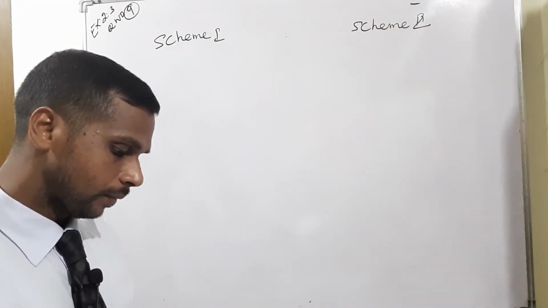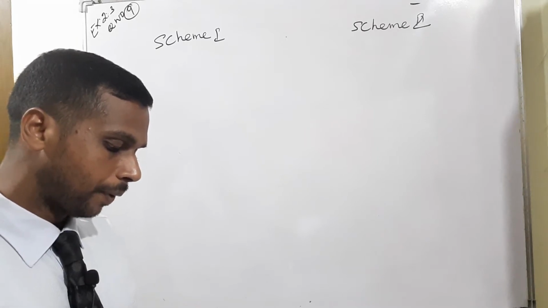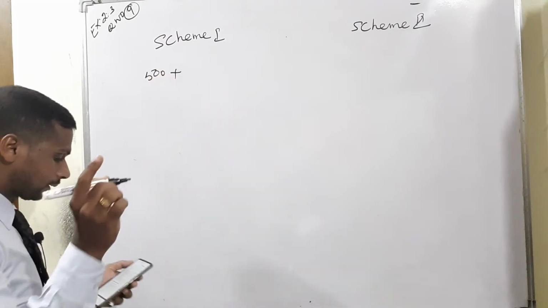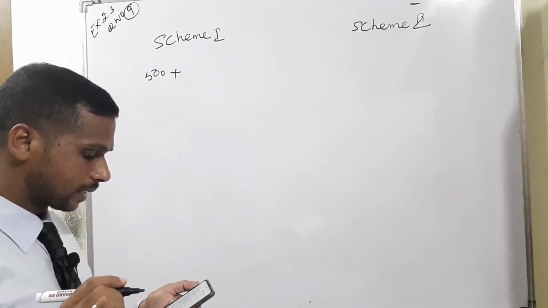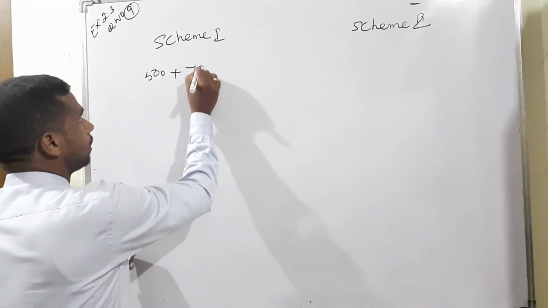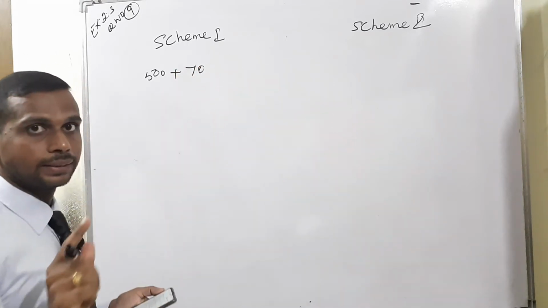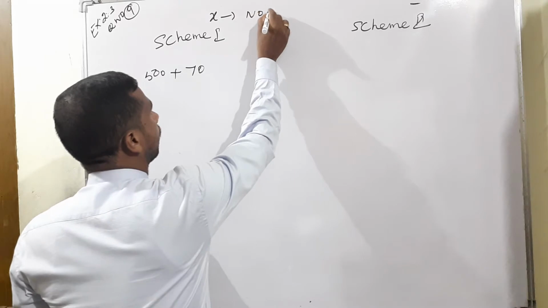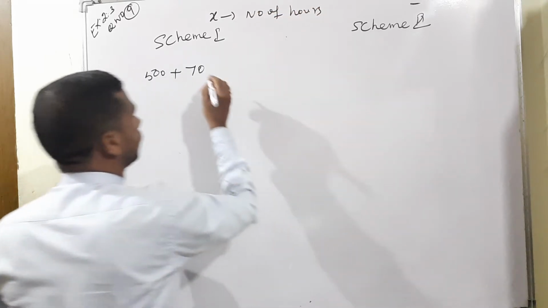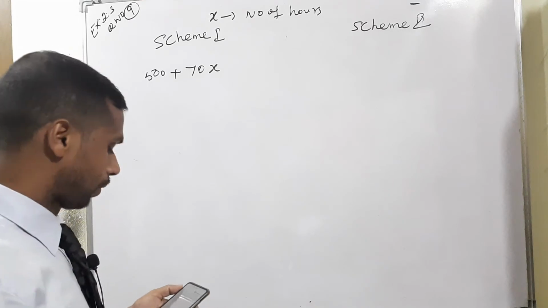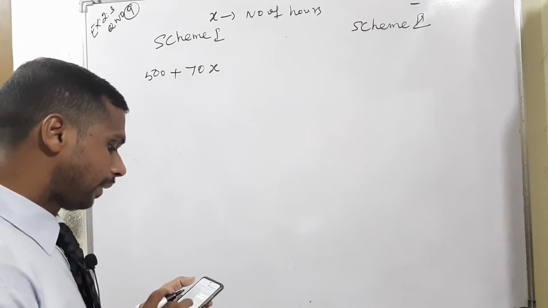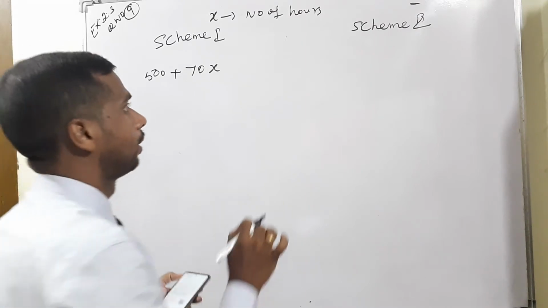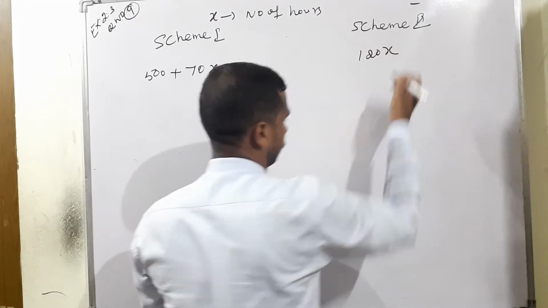In the first scheme, he will be paid rupees 500 plus an additional charge. The additional charge is given as 70 per hour. Consider x for the number of hours. So you can write 70 into x. In the second scheme, he will be paid rupees 120 per hour only, so there is only 120x.